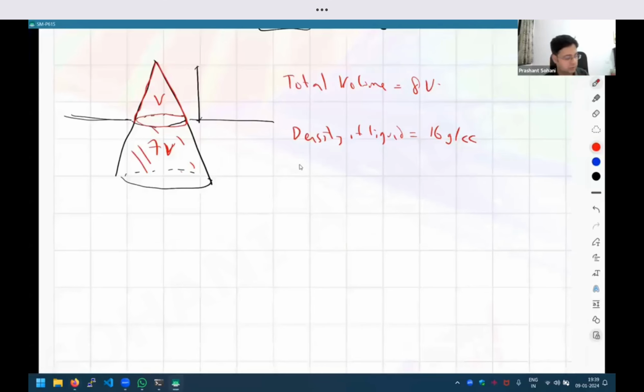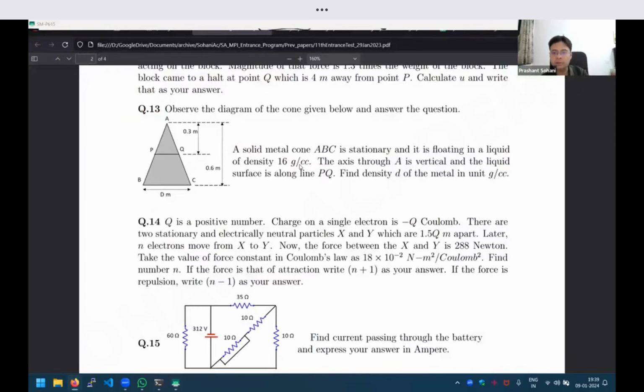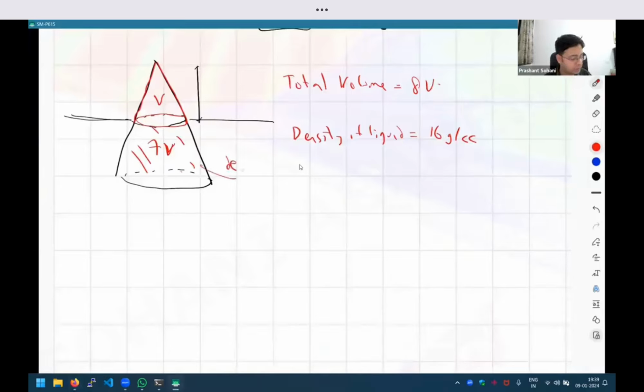And so now we have to find out the density of the metal. So what is the density of this object, right? At first it may seem that there is not a lot of information given, so how are you going to solve this question? But again, let us apply the concept of drawing the forces. So, what are the forces acting on this object? There is obviously the gravitational force, right? So the gravity will be equal to the mass of the object times the gravitational pull, and then there will be the buoyant force, right? If I show the buoyant force as F subscript B, so that is the buoyant force.